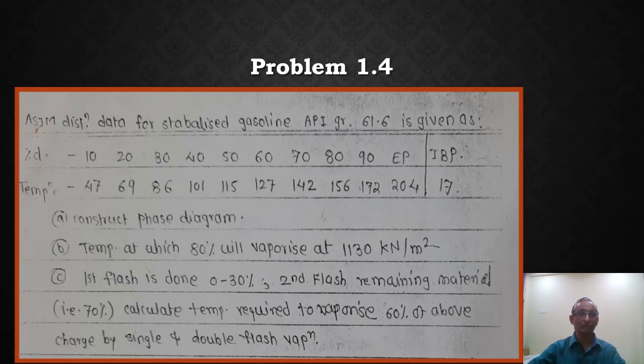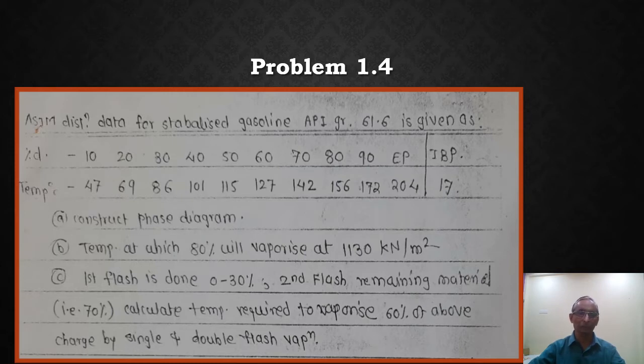Third question, they ask that the first flash is done at 0 to 30%. So whatever data we get after conversion, for flash you have to identify the EFP points. So we are going to convert this ASTM data to EFP data. That is the first flash you have to consider. The second flash is the remaining material, that is 70%. Means 30% you have to consider as 0% and 100% you have to consider as 70%. So that way we are going to convert this ASTM data, first in the range of 0 to 30, then in the range of the remaining 70%,